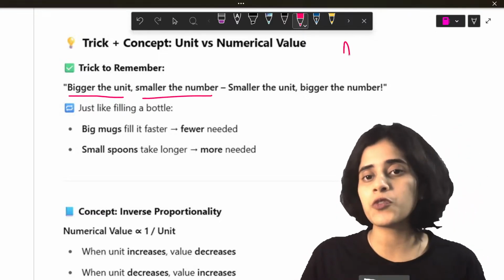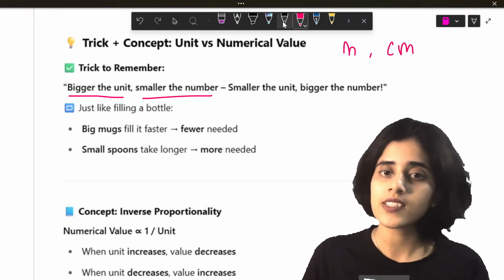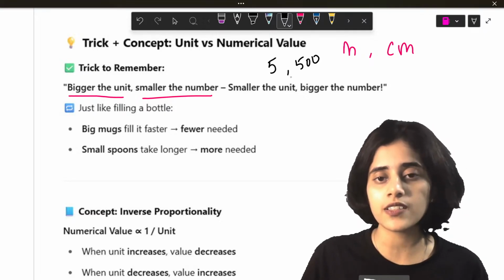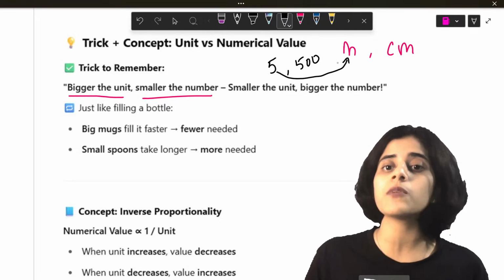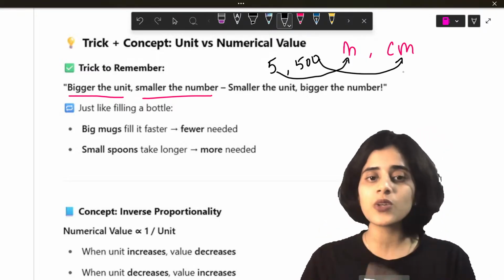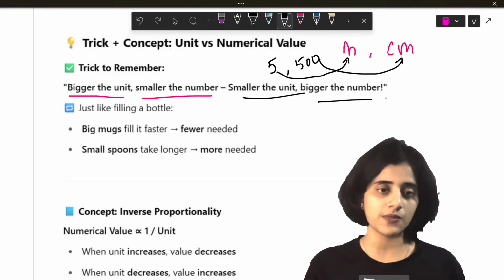If you have two units, meter and centimeter, which is a bigger unit? Meters. So if you have two numbers, 5 and 500, the smaller number should go to the bigger unit. 500 should go to the smaller unit. Bigger the unit, smaller the number. Smaller the unit, bigger the number.